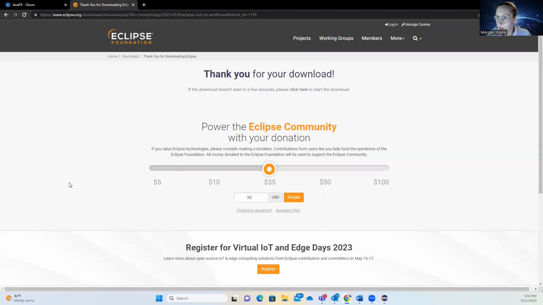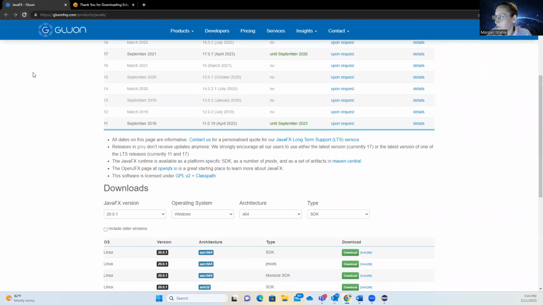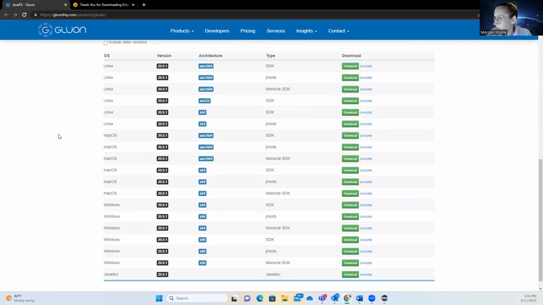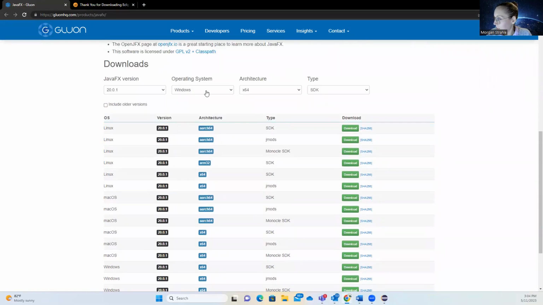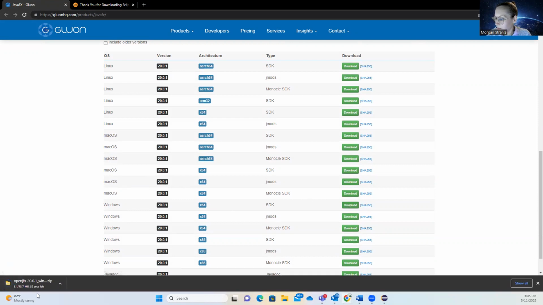also download the JavaFX SDK. This is from the JavaFX website. When you find the downloads, I've got a Windows SDK for Windows. All right, so we're going to wait for this to download, and then we're going to unzip, and I'm going to actually put it onto my desktop.